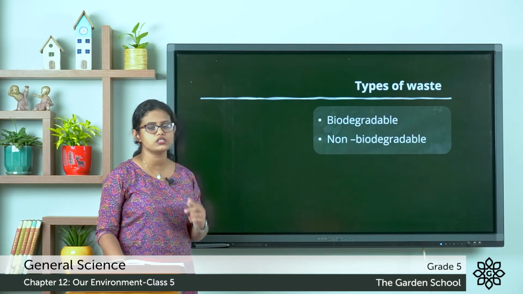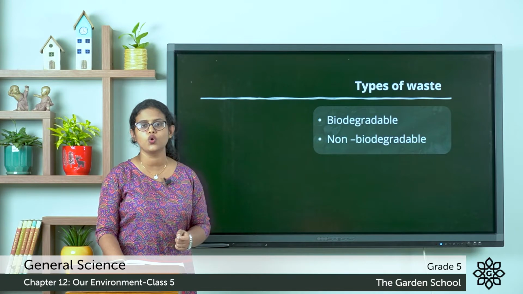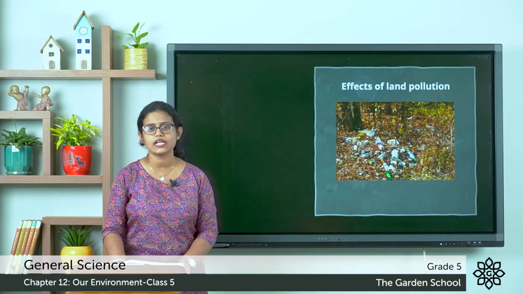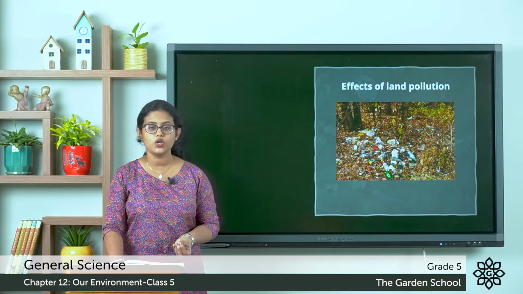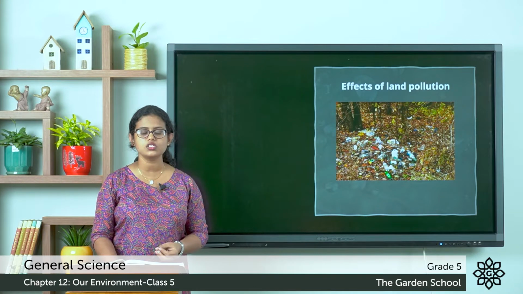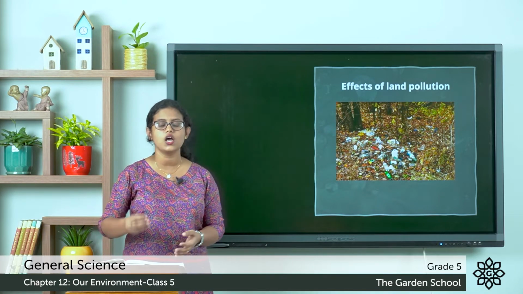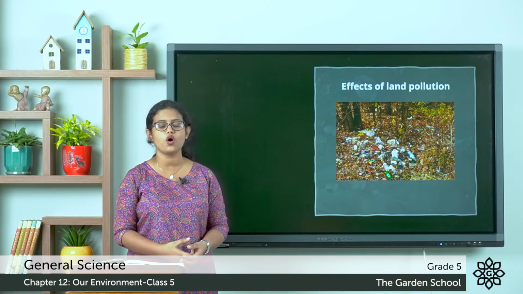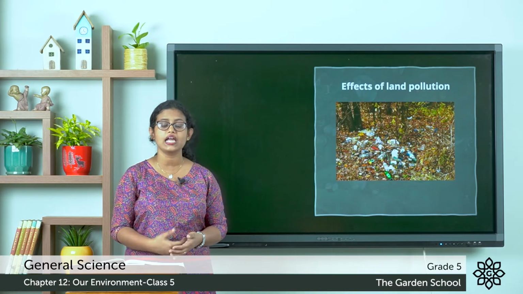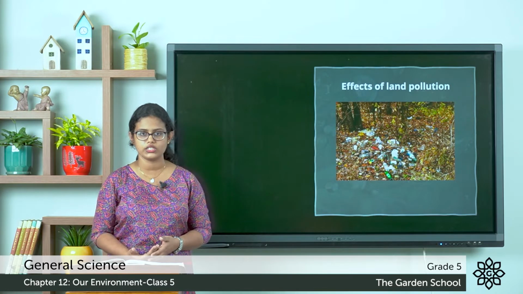So those are the types of waste, biodegradable and non-biodegradable. The next is effects of land pollution. Polluted land can pollute water bodies. This occurs when the harmful substances mix with the rainwater and flow into lakes and rivers. So polluted land can pollute the water bodies.